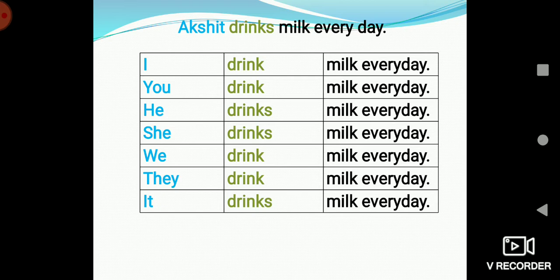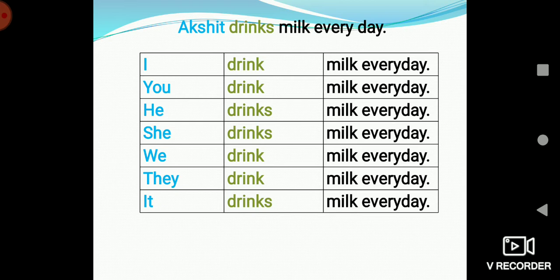But for he, since it is singular, we have to use a plural verb, that is drinks. So the sentence will be, he drinks milk every day. She drinks milk every day. We is a plural subject.